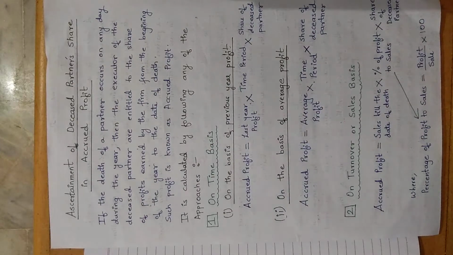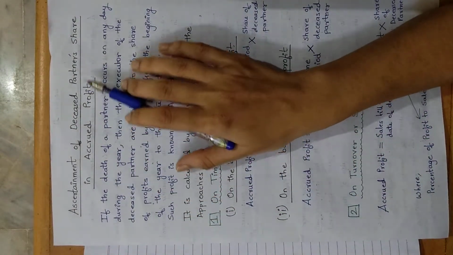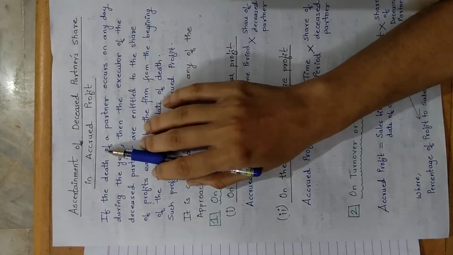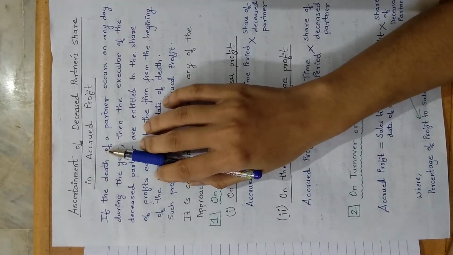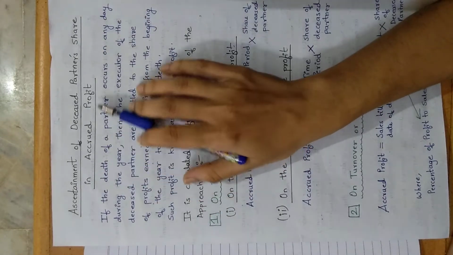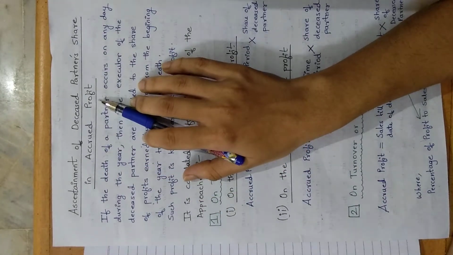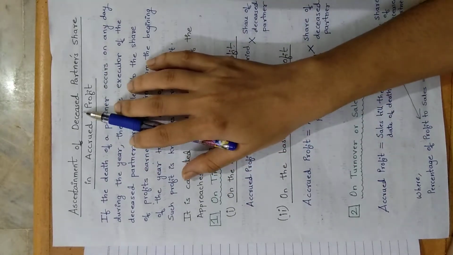Hello students. In this video you will learn how to calculate deceased partner's share in accrued profit. In the retirement of a partner we have seen how to calculate accrued profit, the share of retiring partners in accrued profit. But here whose share are we calculating? The partner who has died.